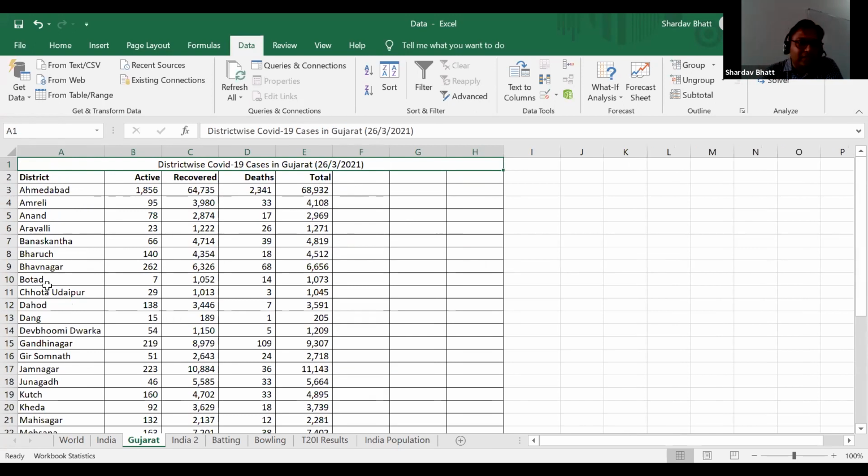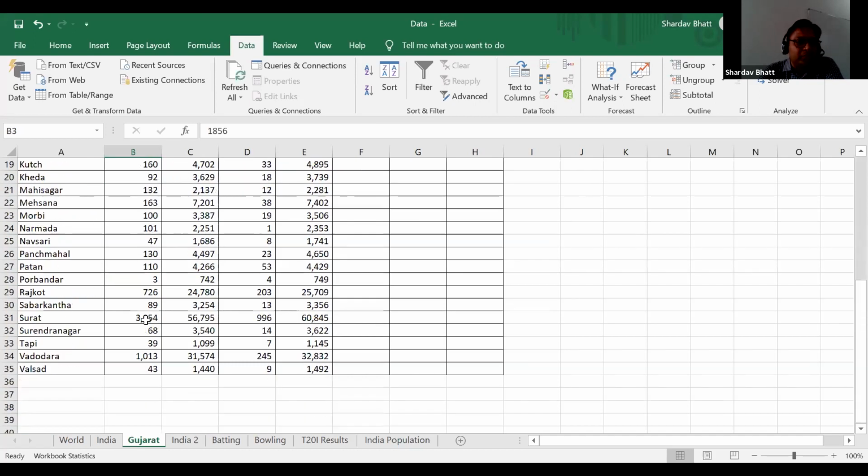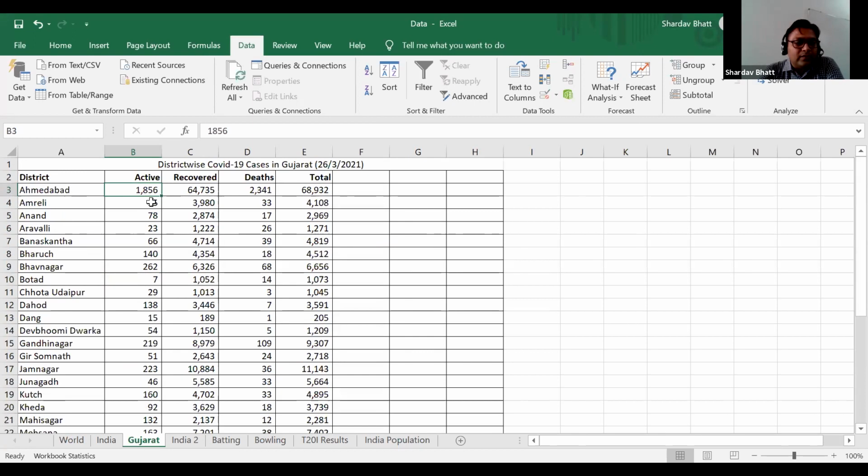You can see that in Botad, the active cases are very few. So the situation in Botad is under control. In Ahmedabad and maybe in Surat, a lot of cases are there. So those types of things we can see from here. But I will show you, once you present it graphically, it is so easy to understand for a common person.